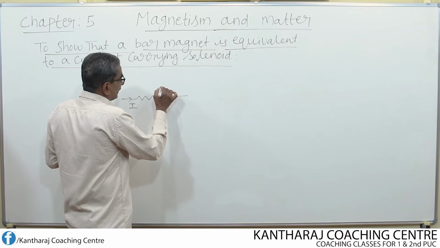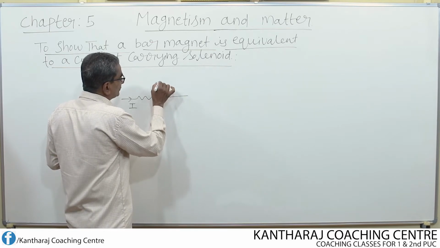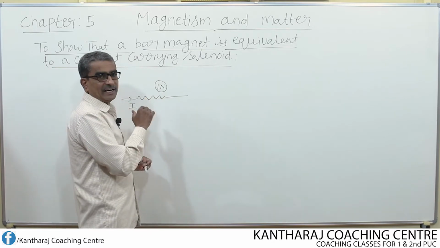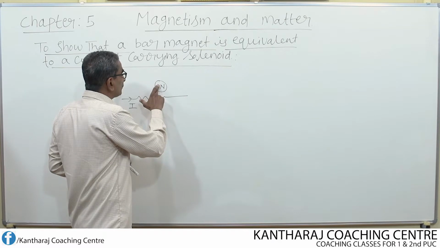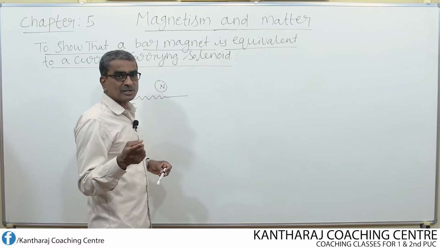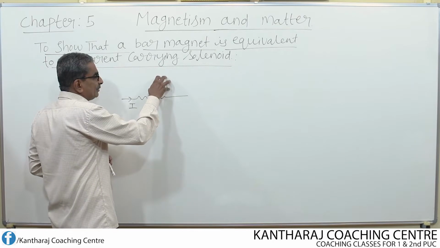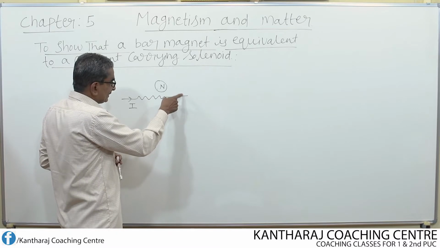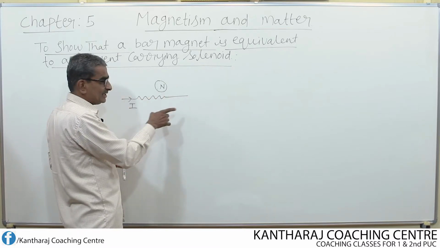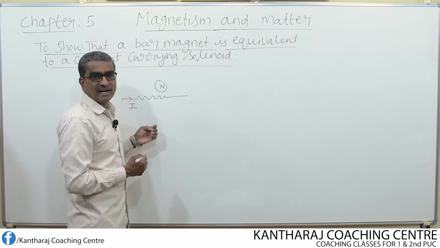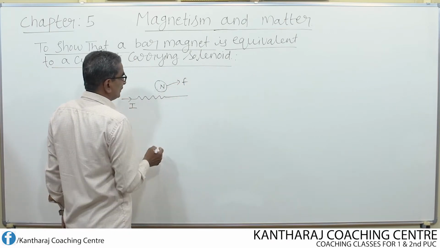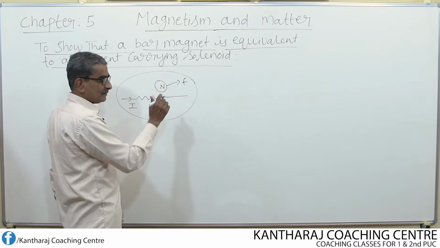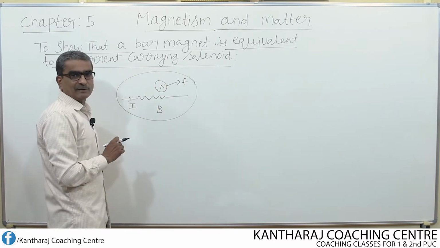That means if I keep one unit north pole, remember magnetic monopoles do not exist, only for theoretical purpose I assume a unit north pole. Unit north pole means what? North pole of pole strength equal to 1 unit. Now if this unit north pole experiences the force, then the small region around this conductor can be considered as a magnetic field. So the small region around the conductor where a unit north pole experiences the force is considered as magnetic field.